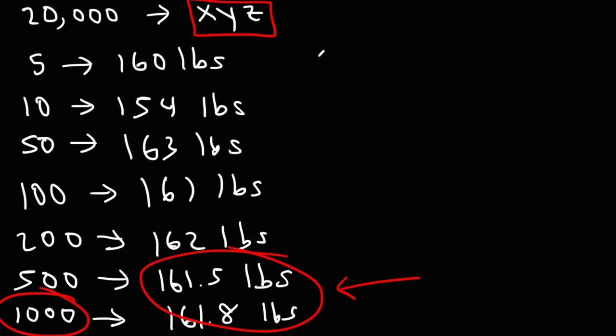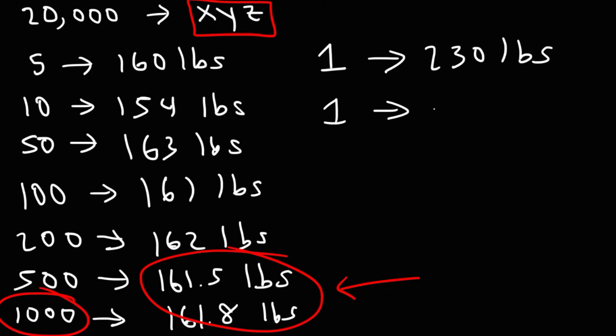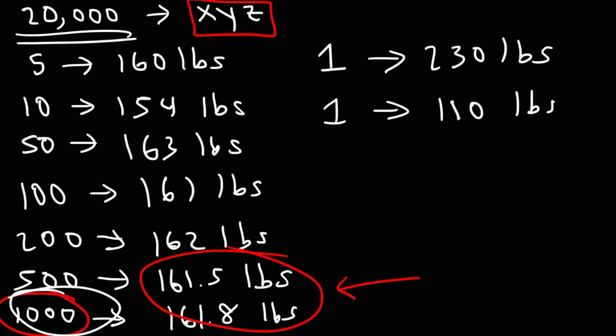If we were to select just one individual, we might get an extreme value. We may get someone who is overweight, maybe like 230 pounds, or we may get someone who's underweight, which may be like 10 pounds. So you might get an extreme value if you just select one person, but as the number of individuals that you select in your sample increases, then the average will approximate the true average of the entire population. And so that's another example of how the law of large numbers can be used to estimate parameters of the population using samples.